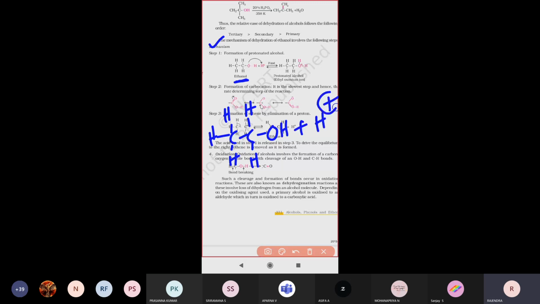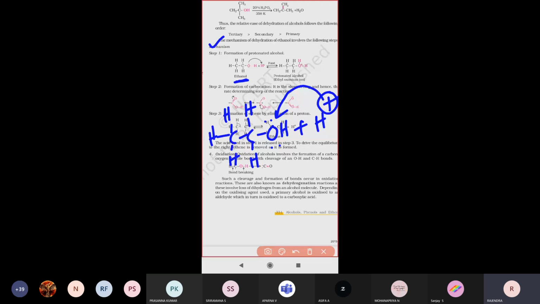This proton is supplied by an acid medium like concentrated H2SO4, or else H3PO4 can be taken. When the proton reacts with the alcohol, it adds to the oxygen atom, because oxygen has 2 lone pairs of electrons.